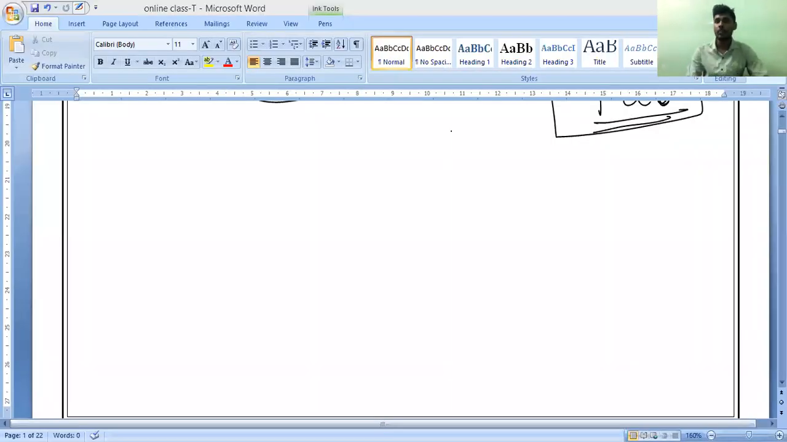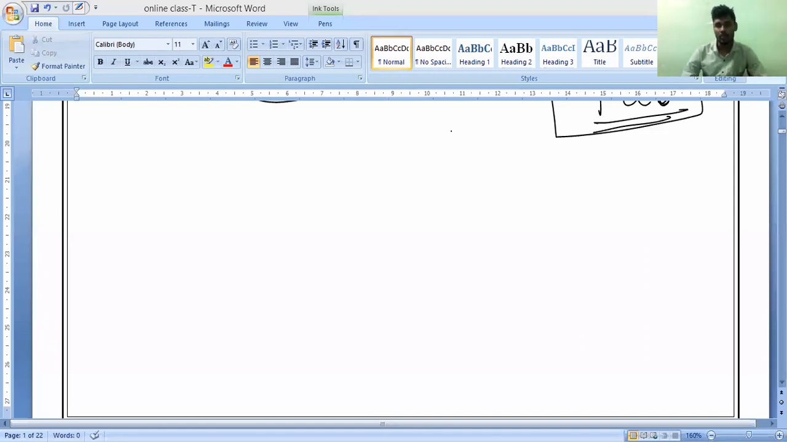And the distances of the planets from the sun are not constant throughout. We consider the average of the distances.